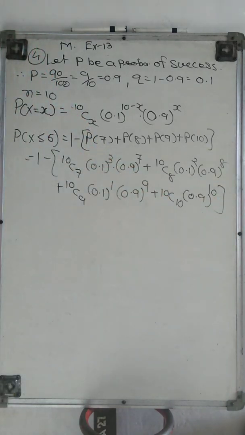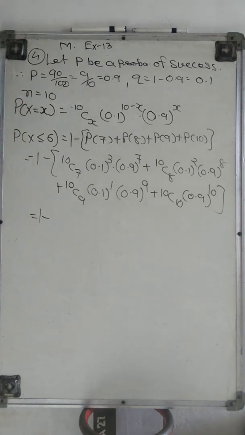Now we could simplify it, but we just put it as it is, and in your book the answer is given in this way.